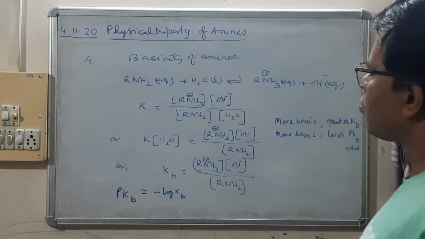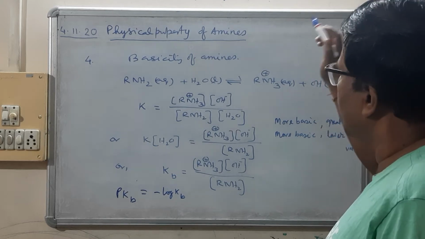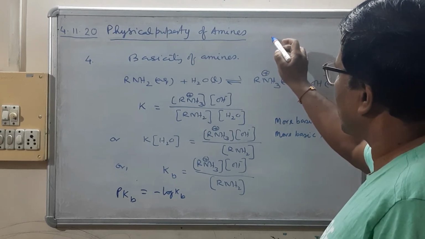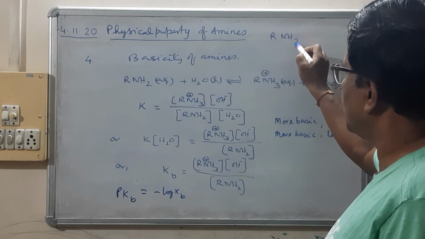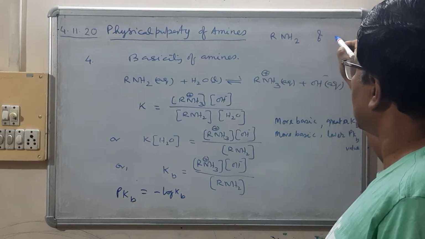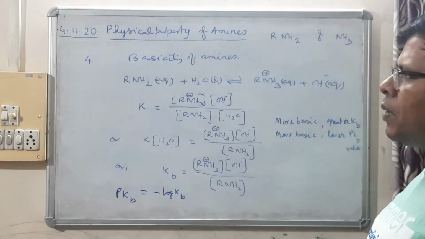Okay, now a simple question here is, say RNH2 and ammonia. Between these two, which one is more basic?